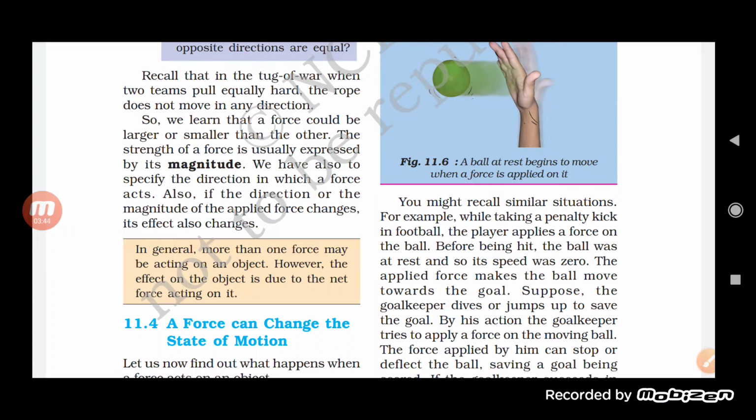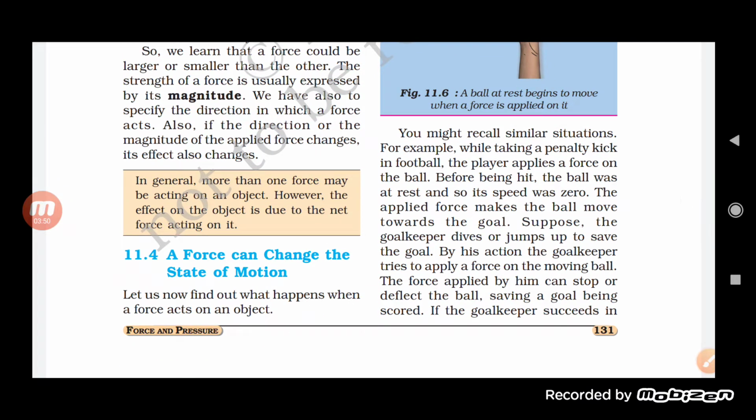You might recall a similar situation. For example, while taking a penalty kick in football, the player applies a force on the ball. Before being hit, the ball was at rest, so its speed was 0. The applied force makes the ball move towards the goal. Suppose the goalkeeper dives or jumps up to save the goal. By this action, the goalkeeper tries to apply a force on the moving ball. The force applied by him can stop or deflect the ball, saving the goal from being scored.